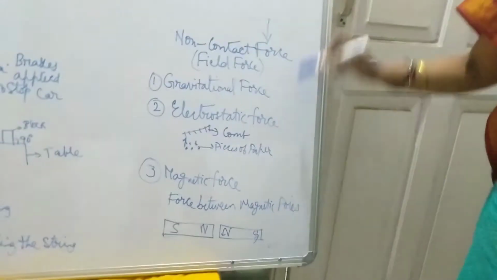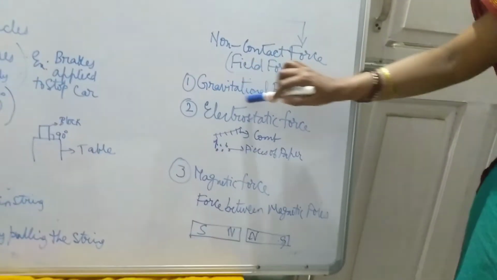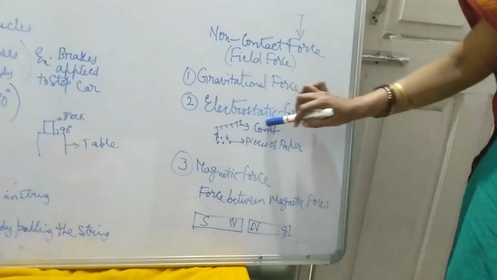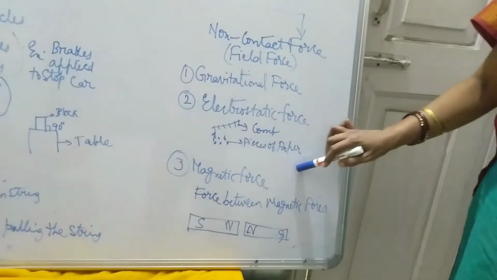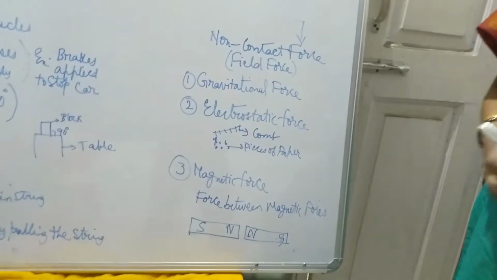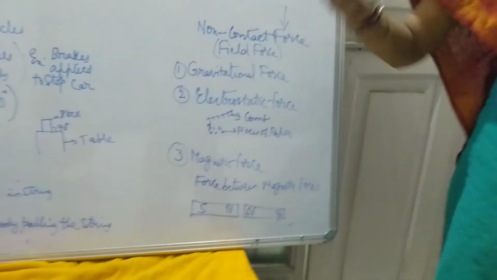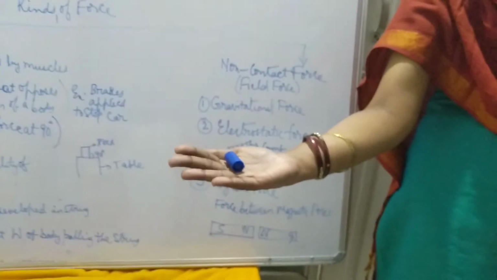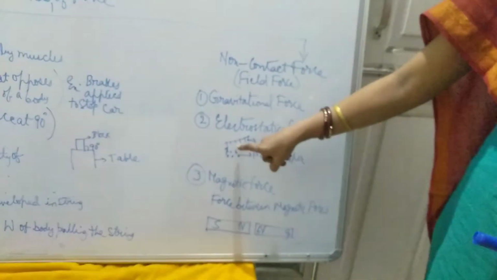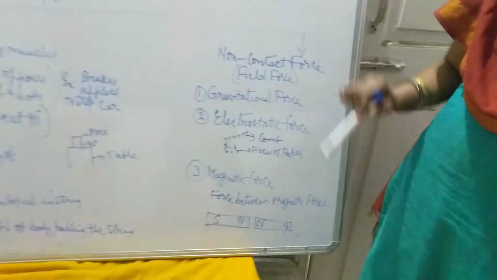So these categories of forces are also called field forces. Here the field is the gravitational field, here the electric field, and here the magnetic field. Field means the area around which that particular force is acting. Here in this particular area magnetic force is acting. Now if I leave this pen cap, what will happen? It will fall down. That means this area has a gravitational field. Similarly, when you are combing, the area here is the electric field which is acting. So these are the categories of forces.